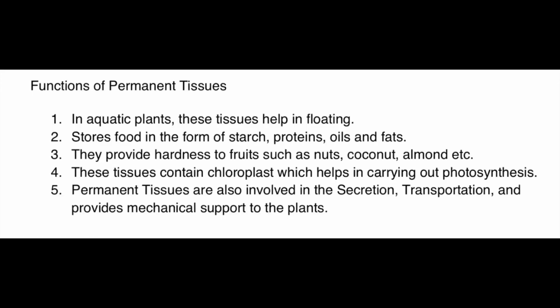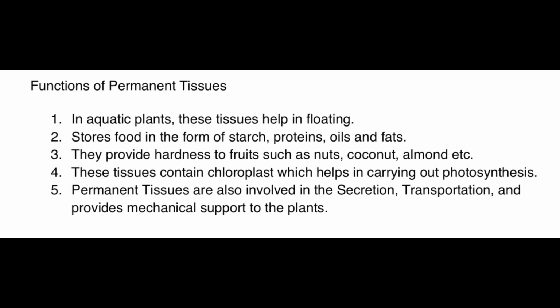In other plants, permanent tissue helps to store food, like we can take potato for example. In the permanent tissues there, food is stored in the form of starch. Like this, much food is stored in them, and these all consist of permanent tissue. They also provide hardness to fruits such as nuts, coconut and almonds. These are permanent tissues again.